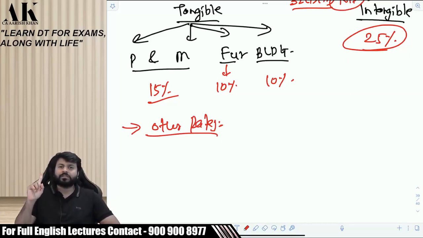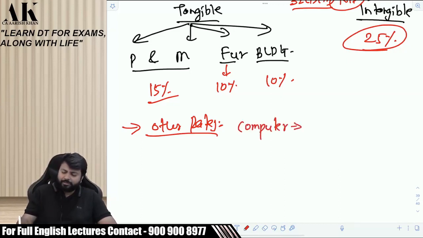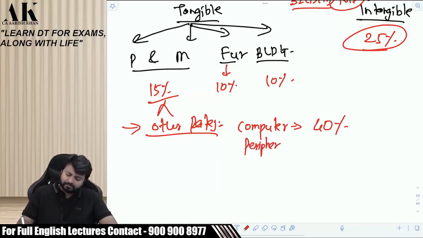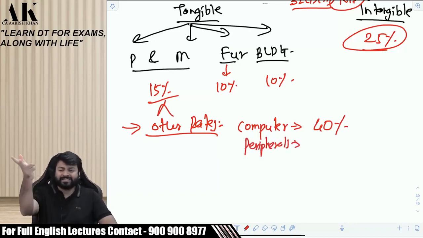First, computer. Where will computer get classified? First of all, classify in a proper block. What will computer be called as? Building, furniture, then plant and machinery, right? Computer will go in the block of plant and machinery. There are only 4 blocks. Now the rate of computer: everybody should know that in office. Computer is depreciated not at 15% but at 40%. Do you agree? Computer and its peripherals. Peripherals means scanner, printer, etc., all of them. Okay? Shall I go ahead?